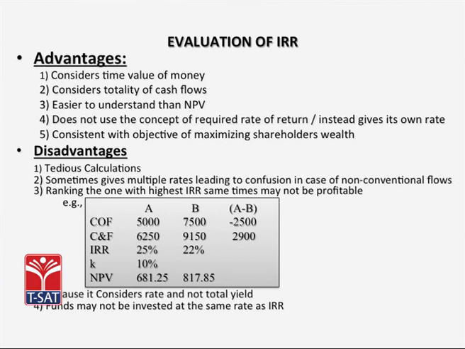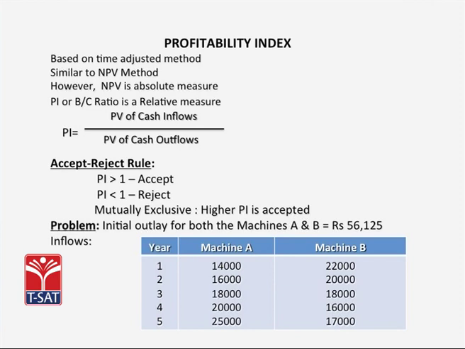The difficulties: it involves tedious calculations. Sometimes it gives multiple internal rates, which leads to confusion in case of non-conventional flows. Sometimes the one with the highest IRR may not be the most profitable, as we see in this example. And the last problem with IRR is that the funds which are reinvested may not be reinvested at the same rate of return. Moving on to profitability index, we see that the profitability index is also a time adjusted method.